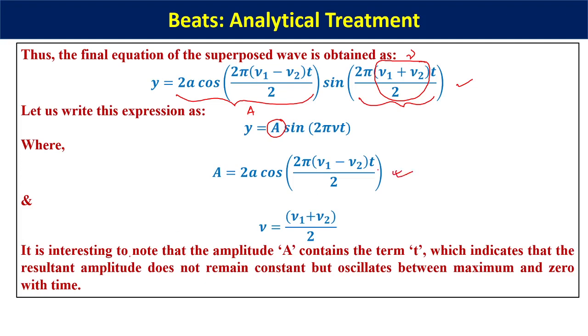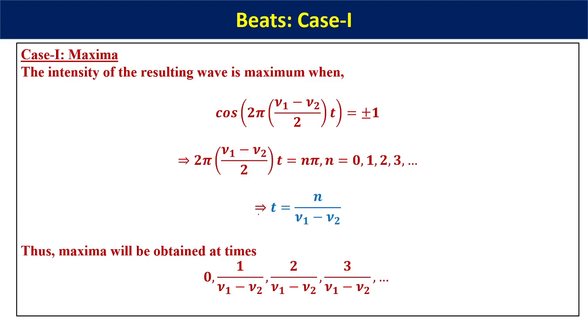So it is interesting to note that the amplitude A contains the term t, t means time, which indicates that the resultant amplitude does not remain constant but oscillates between maximum and 0 with time. So consequently, there will be two cases: when the amplitude is equal to 0 and when the amplitude is equal to maximum. So the two cases give rise to the conditions of maxima and minima in case of beats.